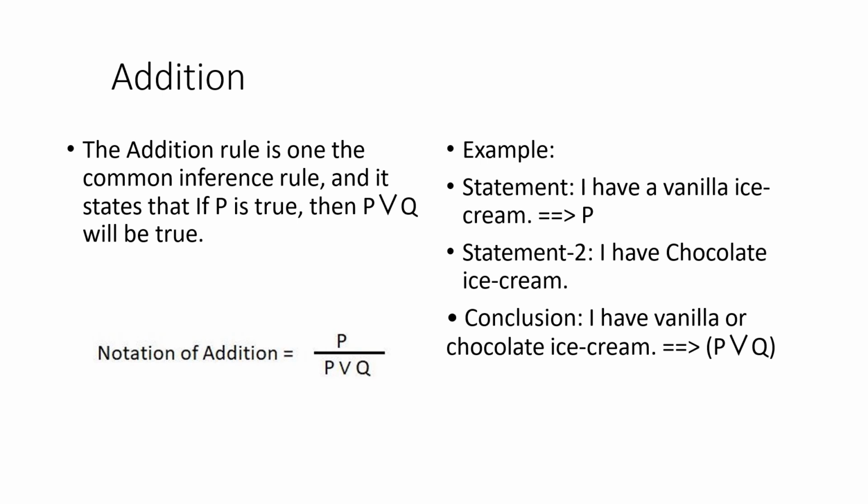Here, I have a vanilla ice cream is P and I have a chocolate ice cream is Q. Then I can write P or Q. I already know that I have a vanilla ice cream, so it doesn't matter whether I have a chocolate ice cream or not. So I can simply say P or Q. It's already given that P is true, so I'm not bothered about Q. I can simply write P or Q without knowing whether Q is true or false.